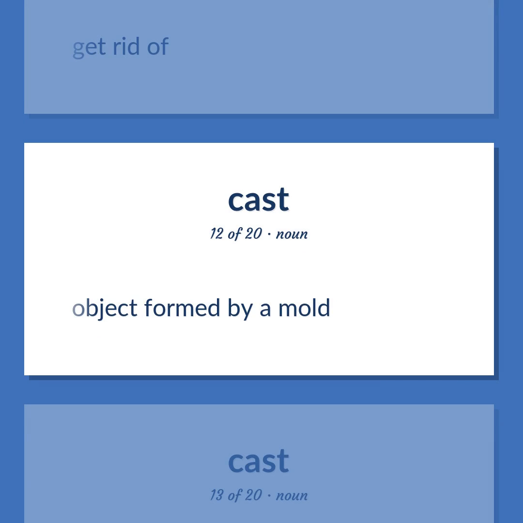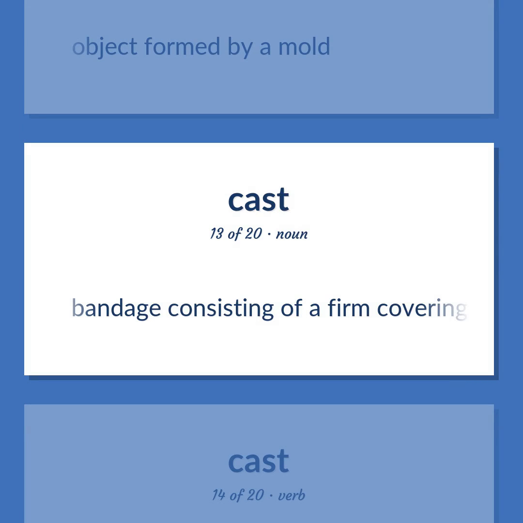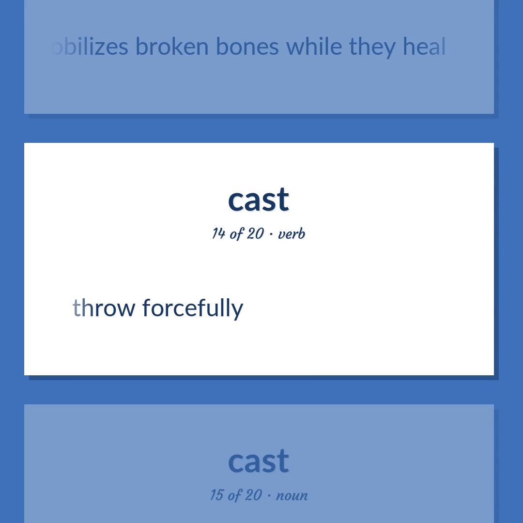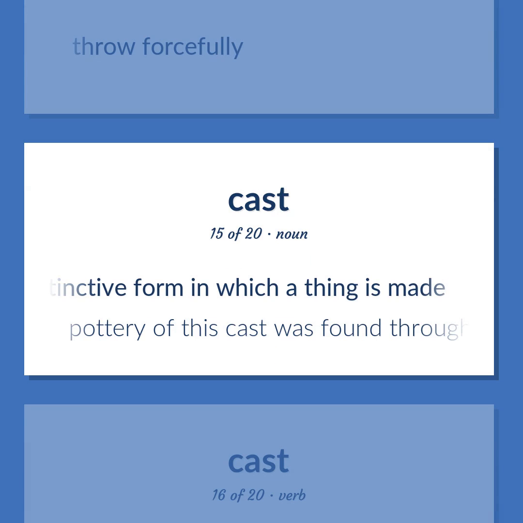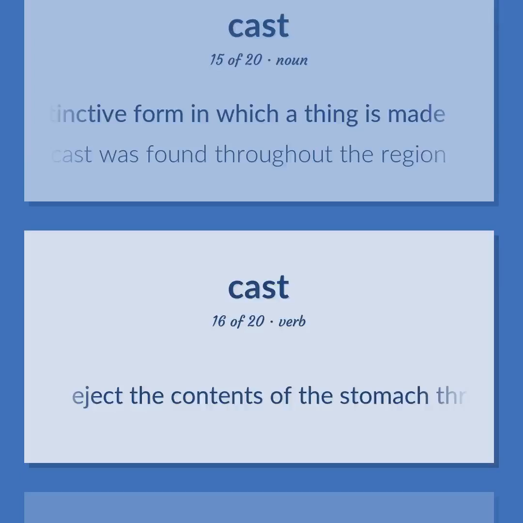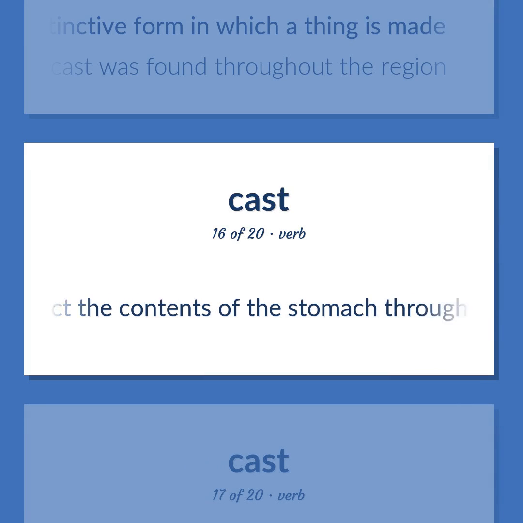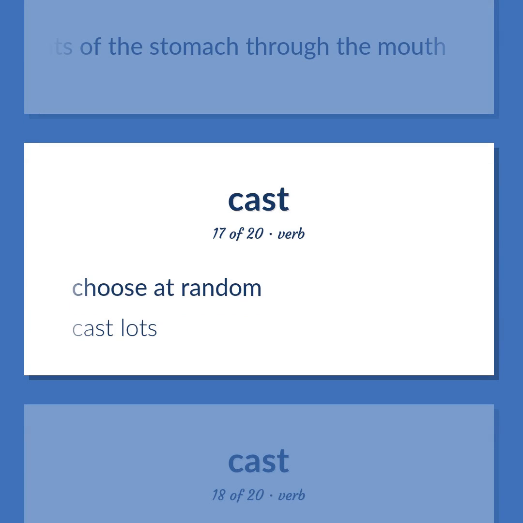Object formed by a mold. Bandage consisting of a firm covering, often made of plaster of Paris, that immobilizes broken bones while they heal. Throw forcefully. The distinctive form in which a thing is made. Pottery of this cast was found throughout the region. Eject the contents of the stomach through the mouth. Choose at random. Cast lots.